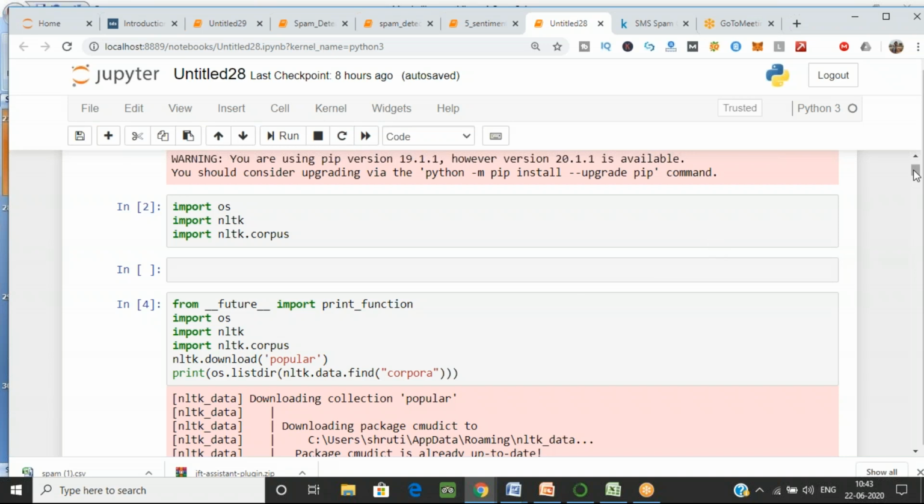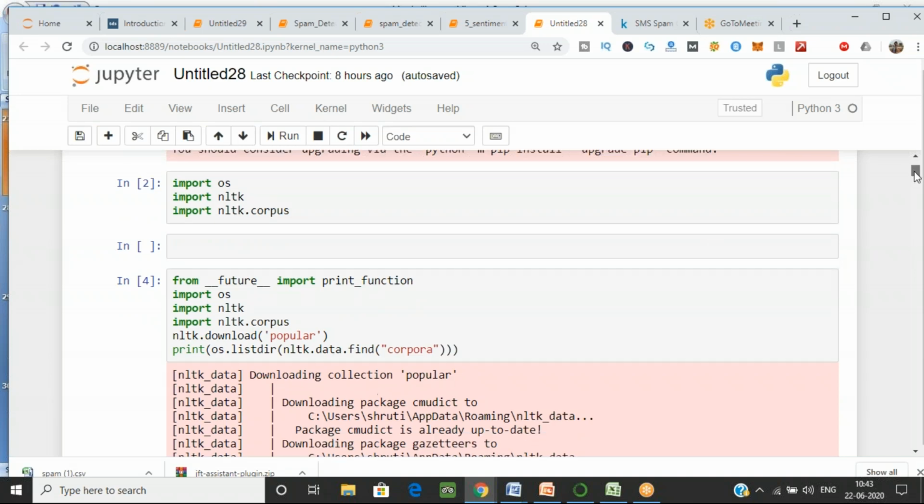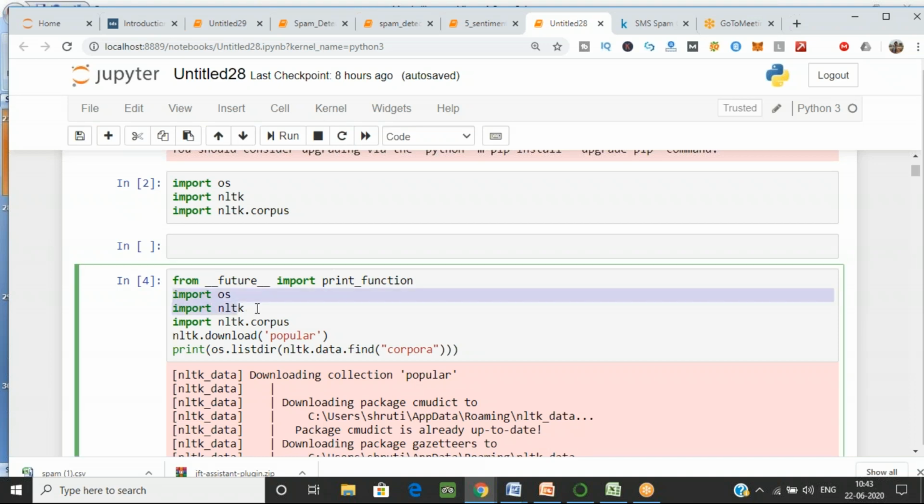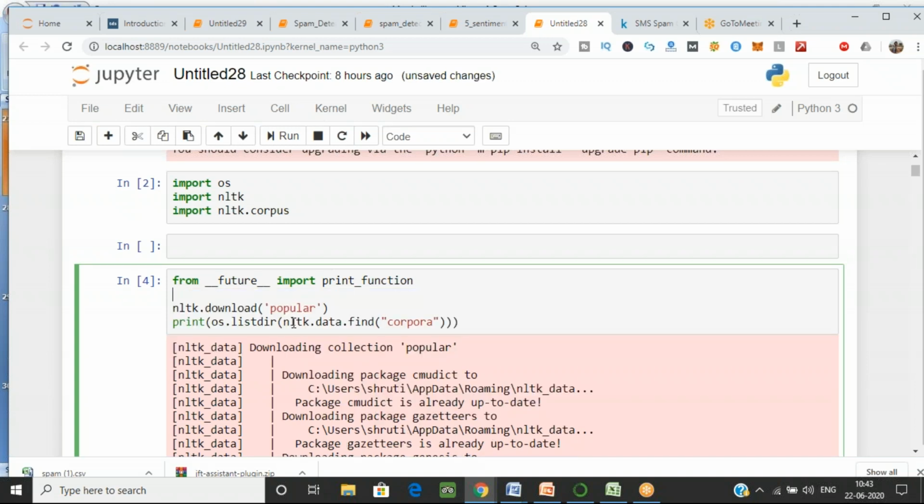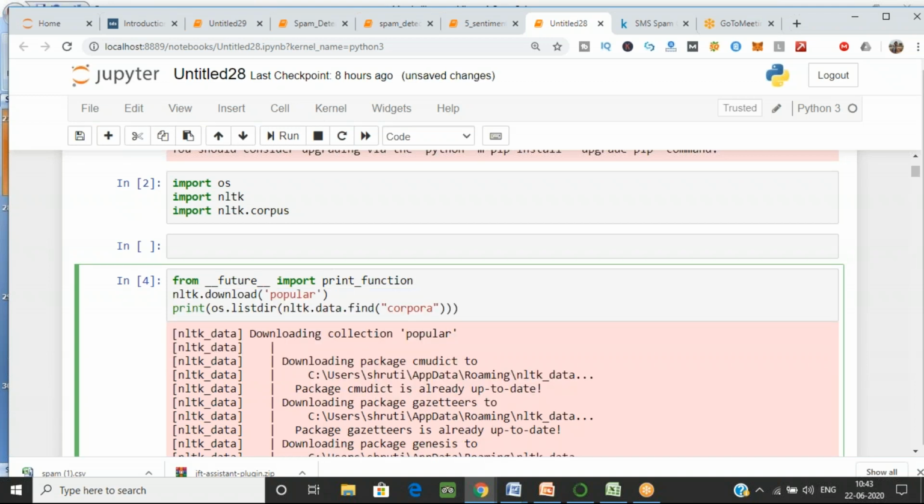Okay, now next, you have to include this one. Don't write import os now. Just write from __future__ import print_function. Just write this line over here, and after that, just write nltk.download. I'll remove this one so that you don't get confused. Yeah, just execute these three commands. I'll explain it to you, but just start executing these three commands first.